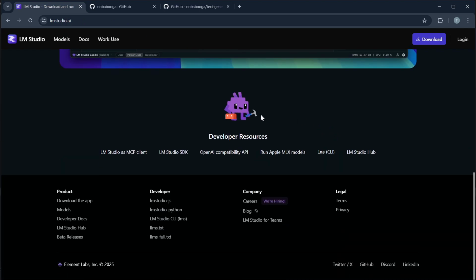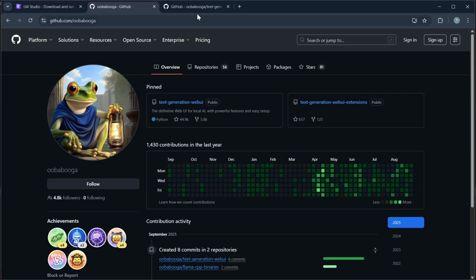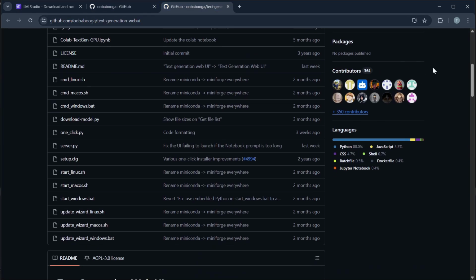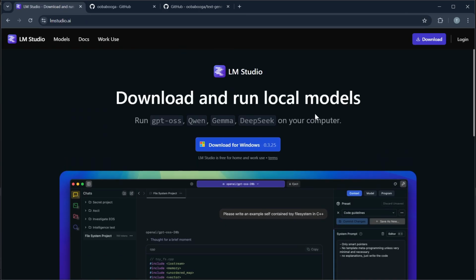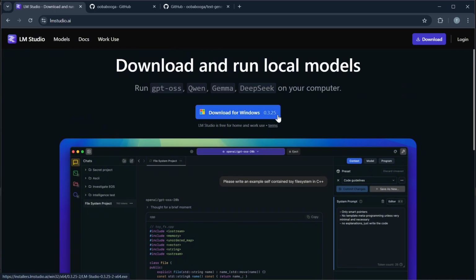So, number 4 is their community. Uba Buga has a large open source following with tons of extensions, while LM Studio is growing rapidly with a reputation for being beginner friendly.